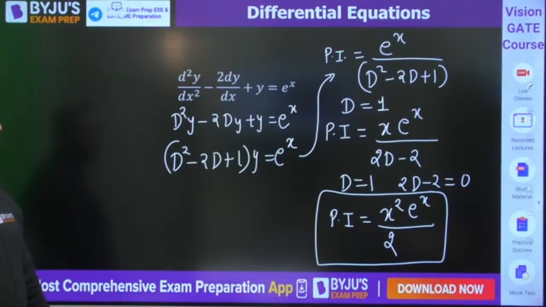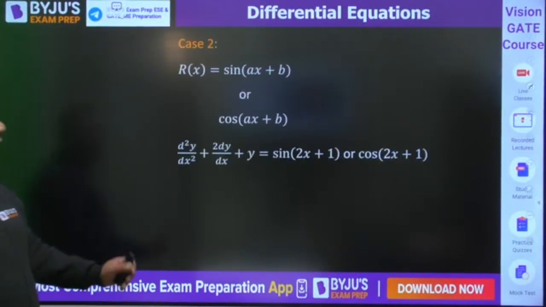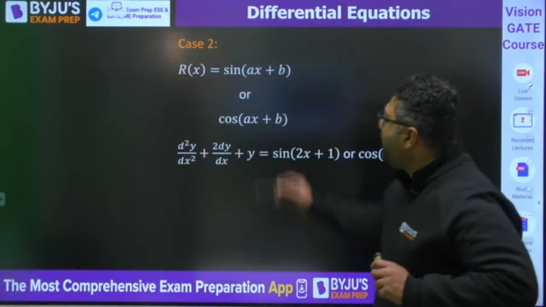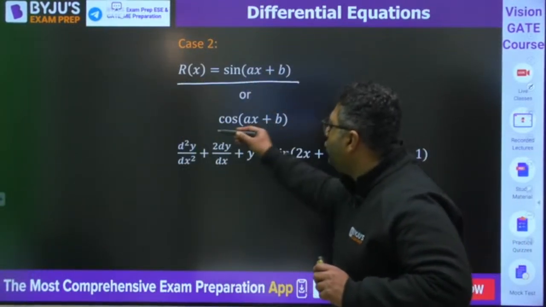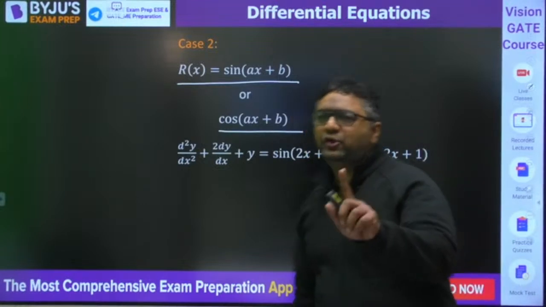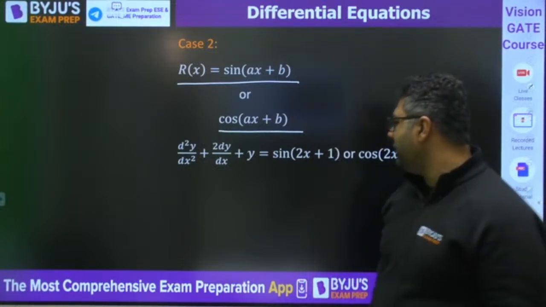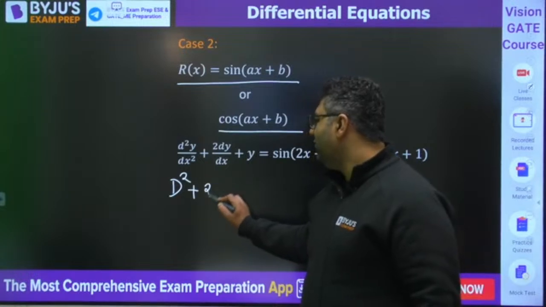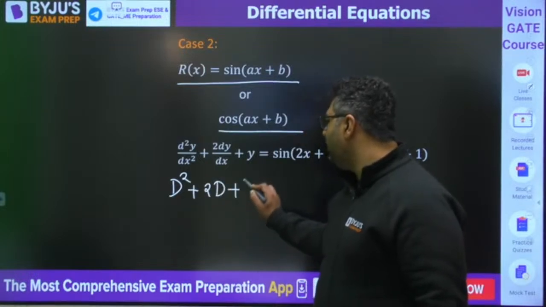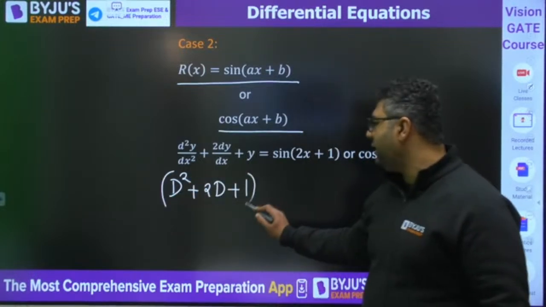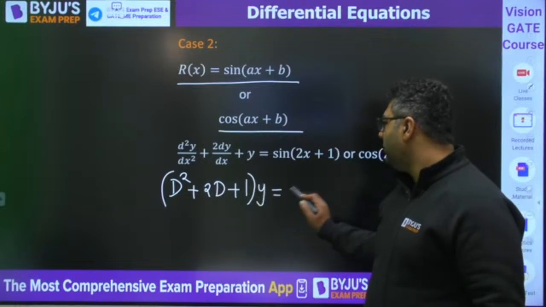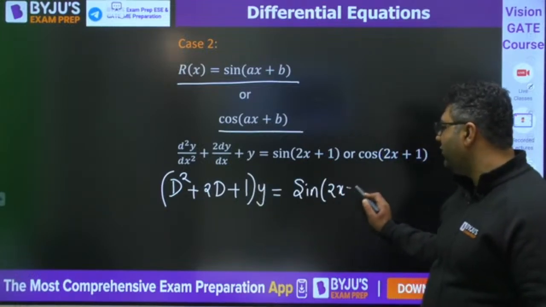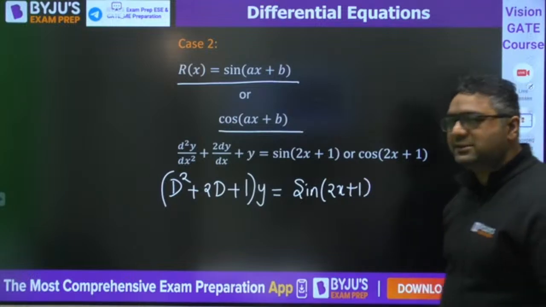Now we are moving to the second case, guys. If we are going to have Rx as sin Ax plus b or cos Ax plus b, it is going to be the same. The procedure is going to be the same. Here we can write d square. If anybody feels that sir you are going very fast, please tell me, I will make my speed slower. But I was thinking it is revision for you, so I was going fast. Let us take this case.